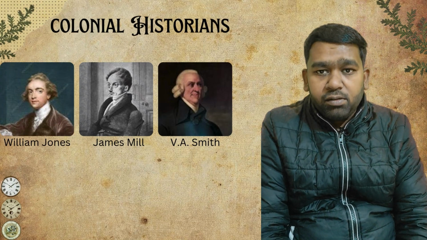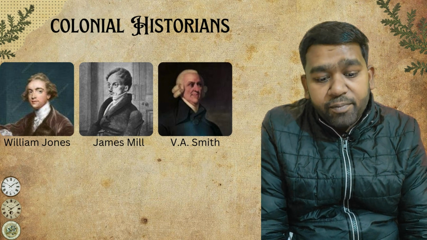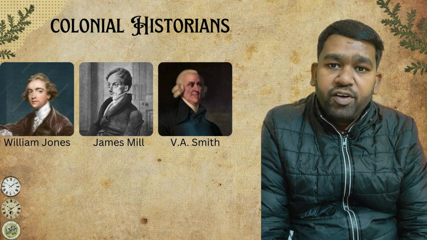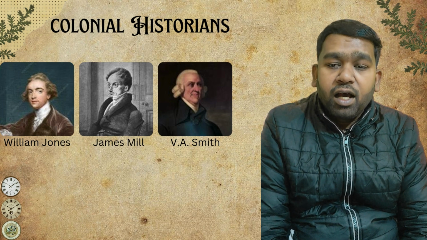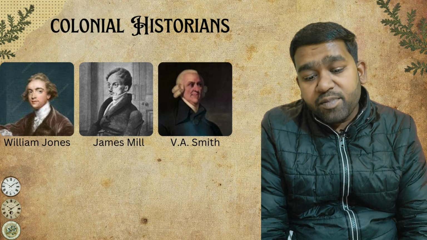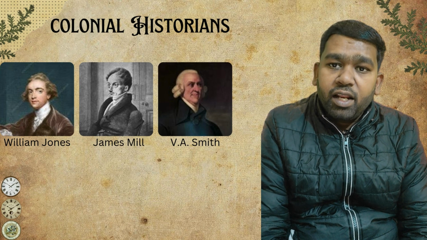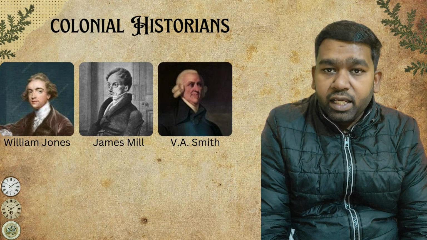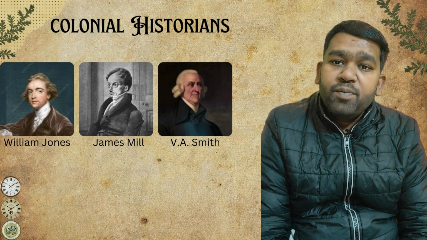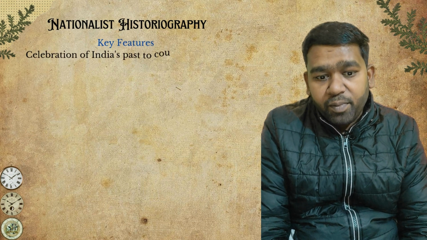You can see this picture, in which we have Sir William Jones, James Mill and V.S. Smith. Initially the first person views India as something culturally great, focusing on Oriental learning, whereas James Mill and V.S. Smith argued that no, there is a need for Eurocentric learning for India, and ancient Indians had no sense of history writing. They treated India as static. James Mill even divided the history of India into three parts: Hindu India, medieval Muslim India and British India.